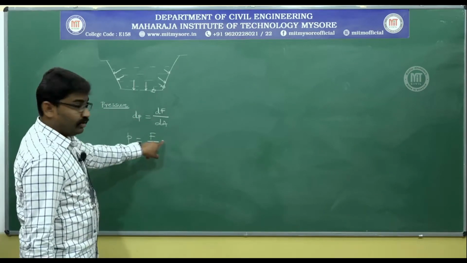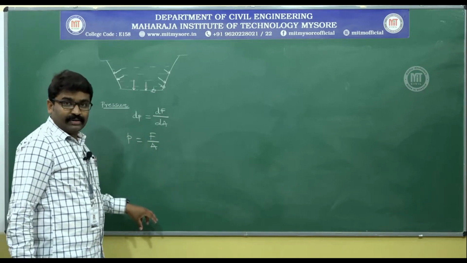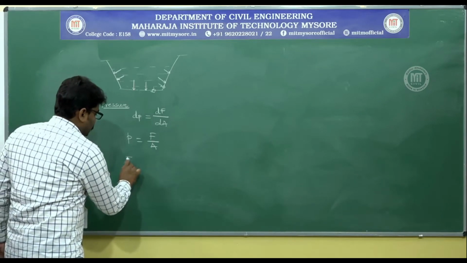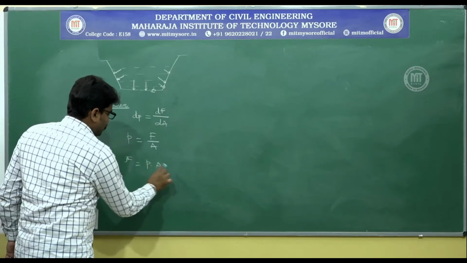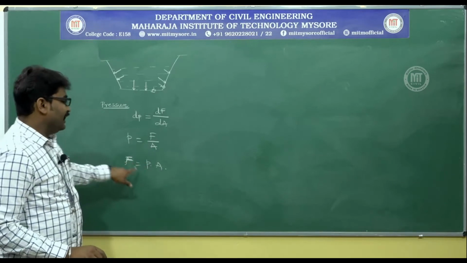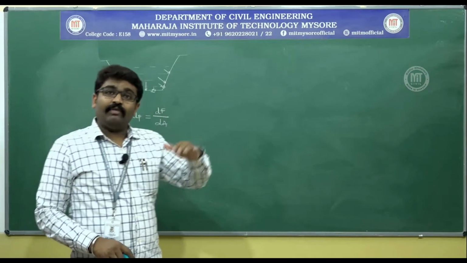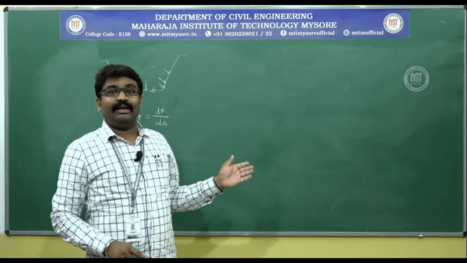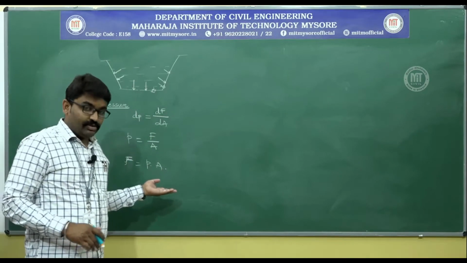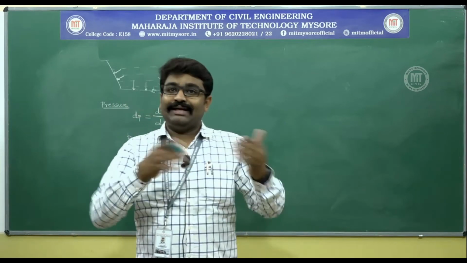This is nothing but intensity of pressure or pressure intensity, which is equal to force by area. You can also write it as pressure force F is equal to intensity of pressure into area. Both the equations, that is P is equal to F by A and F is equal to P into A, are very important, and you will keep using them. If you remember, you have already used it when you worked on capillary fall; you used pressure multiplied by area. So you have already applied this concept,